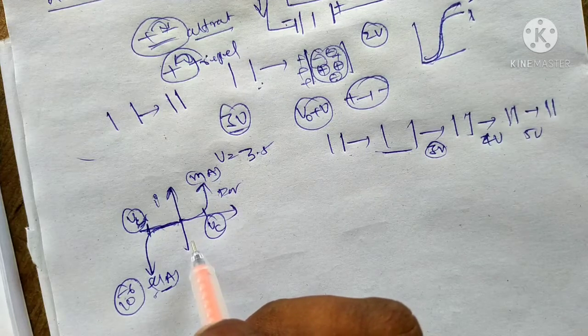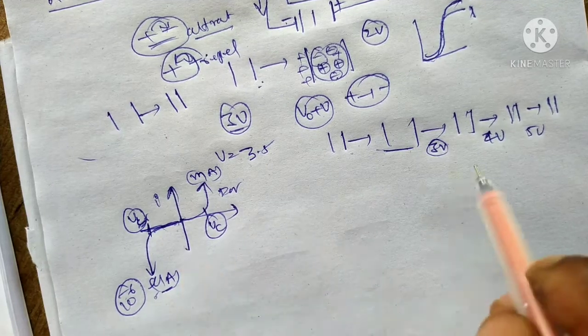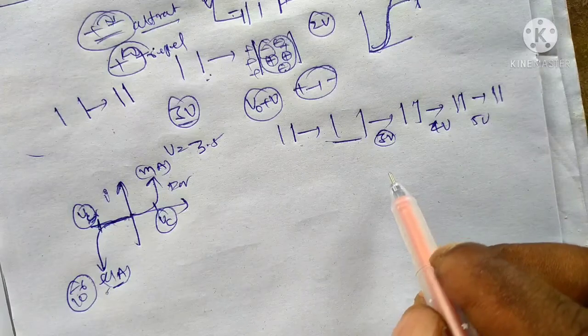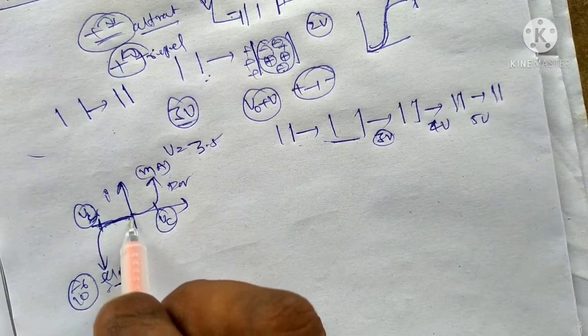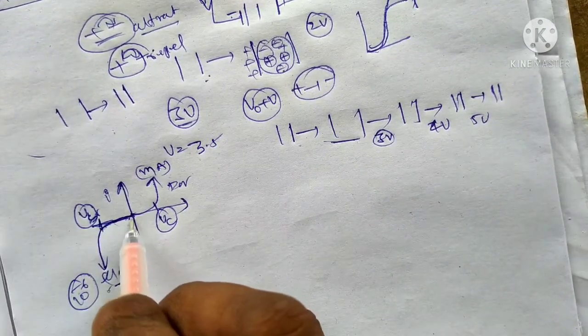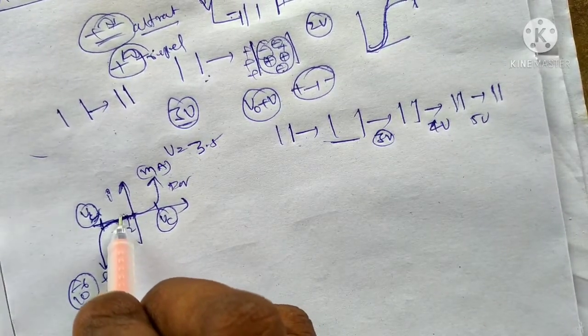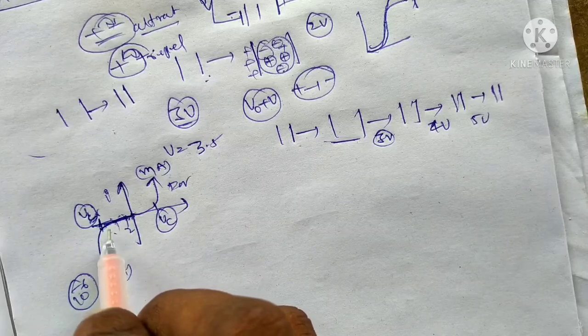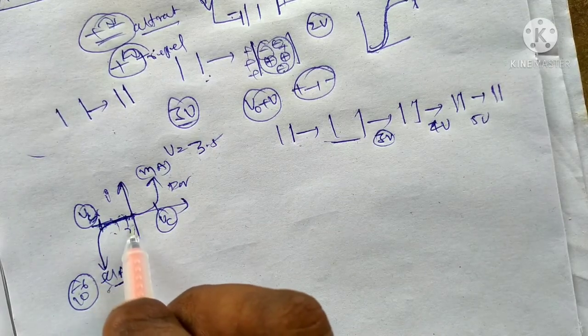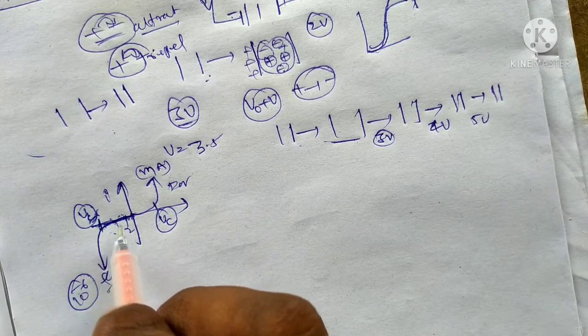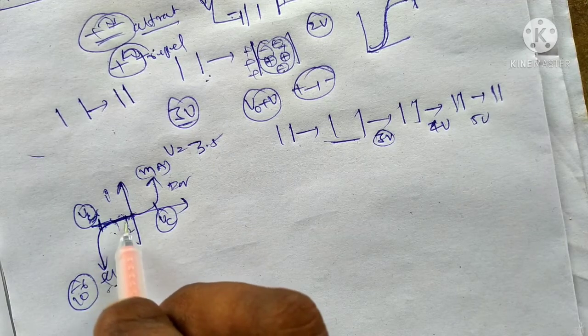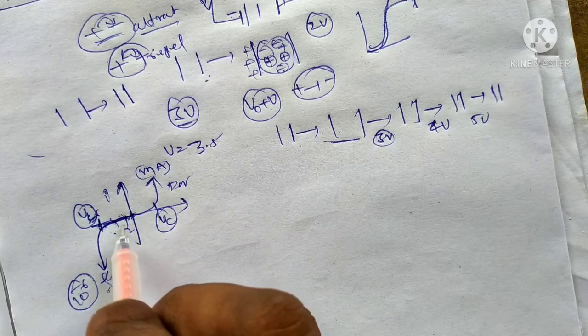Okay, reverse bias current is independent of the applied voltage. Up to the critical voltage there is no effect. Up to certain voltages like 10, 20, 30 volts, there is no effect on the current; the current will be 0.